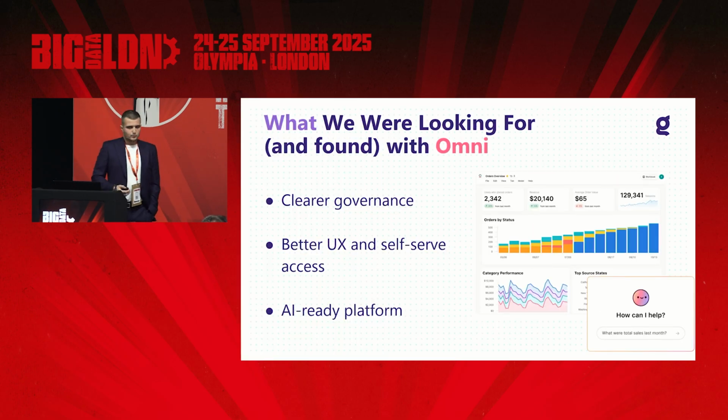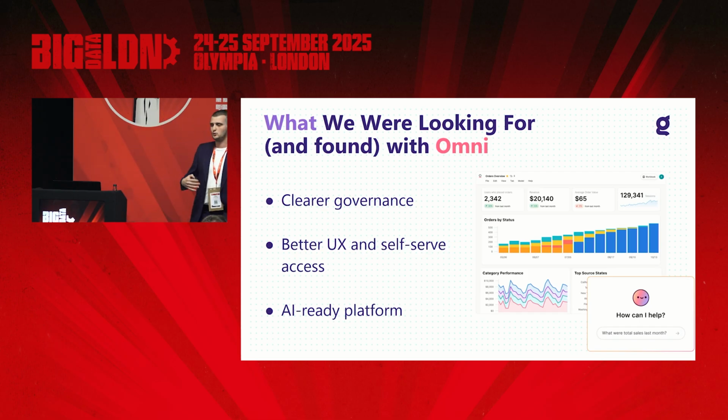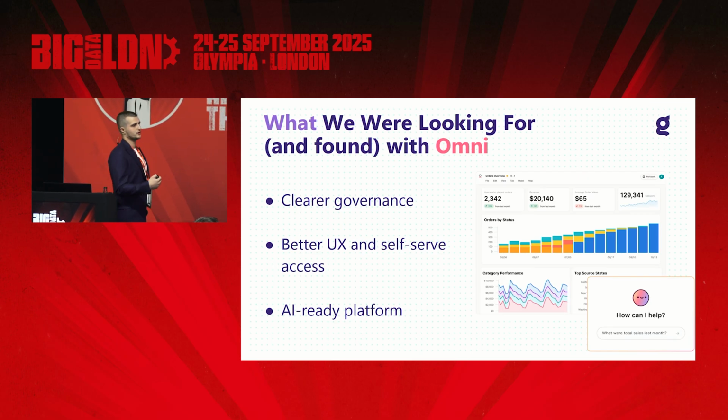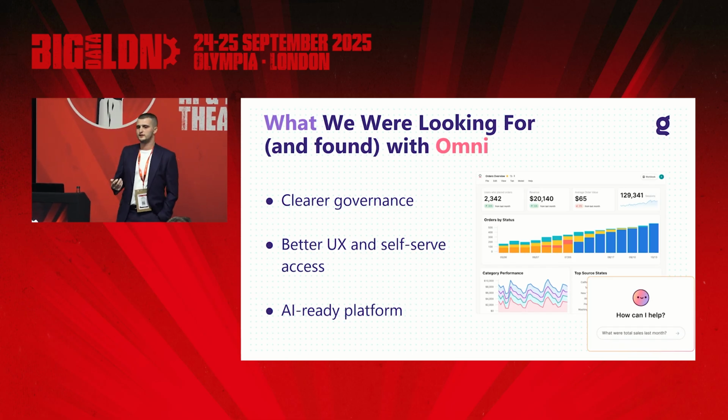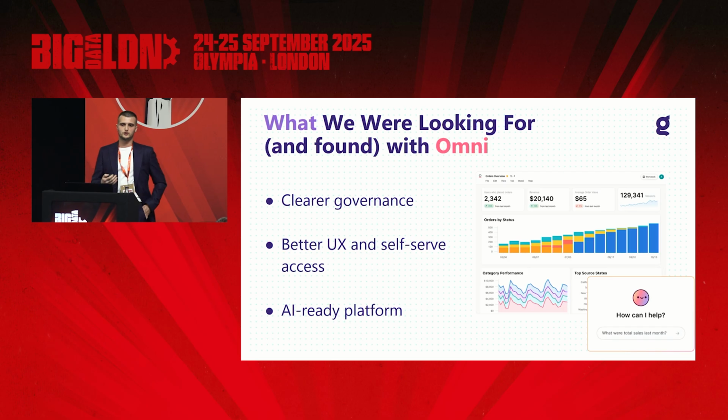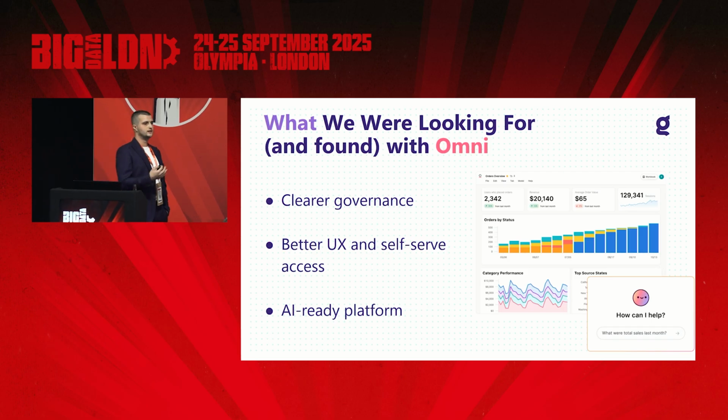So what did we end up looking for and eventually finding within Omni? Part of the bottlenecks that I mentioned were about flexibility, speed, and also having a lower technical barrier to entry. Because if you have a BI tool and you're trying to advocate for self-service analytics, but eventually it leads to a lot of custom syntax and stuff like that, it's kind of defeating the purpose for non-dev related teams, right?